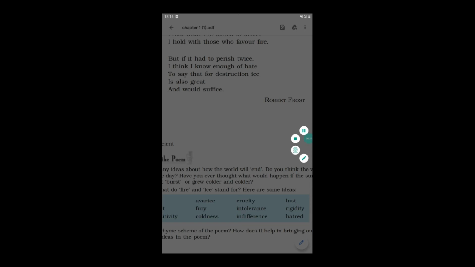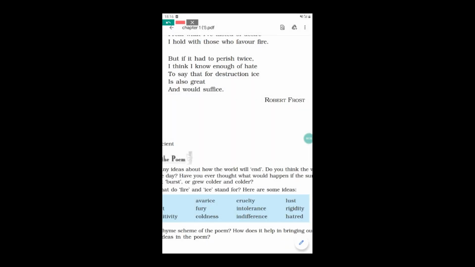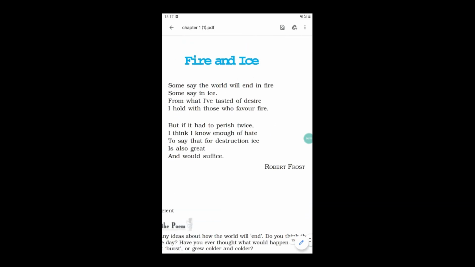On the other hand, ice means hatred, indifference, coldness, etc. So let's have a look at the first stanza. Poet says, some say the world will end in fire, some say in ice. From what I have tasted of desire, I hold with those who favor fire.